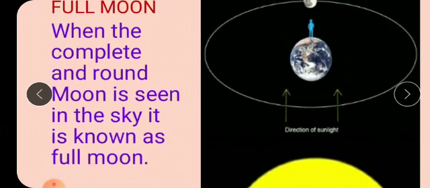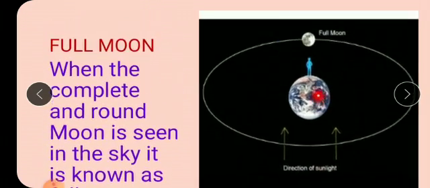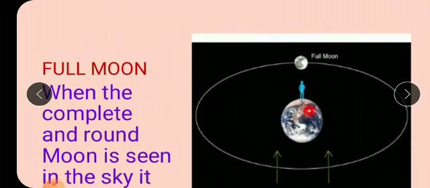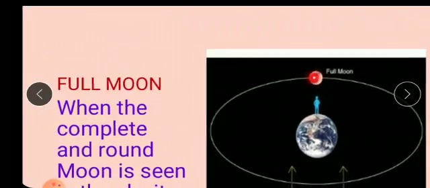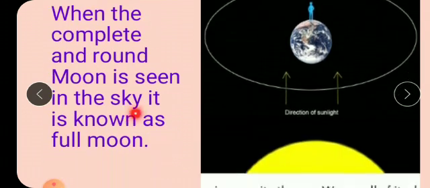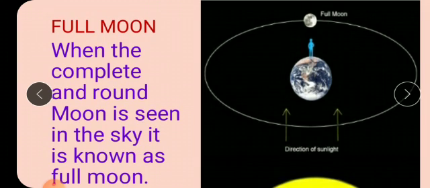So let's read out what is written. When the complete and round moon is seen in the sky, it is known as full moon. Okay, you can see here the direction of sun rays, it falls on the earth as well as on the moon. But what happens on the full moon day? This lighted part of the moon is exactly facing the earth, so you see the lighted bright moon from the earth's surface on the full moon day. When the complete and round moon is seen in the sky, it is known as full moon.